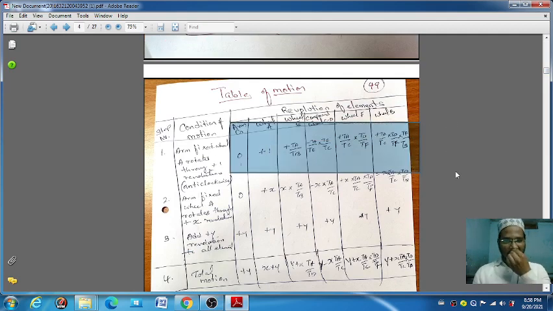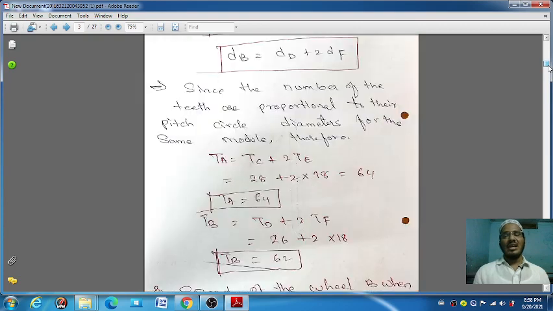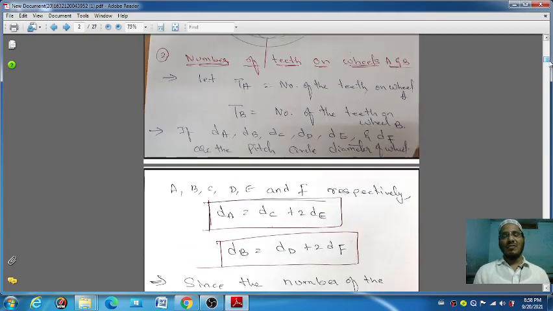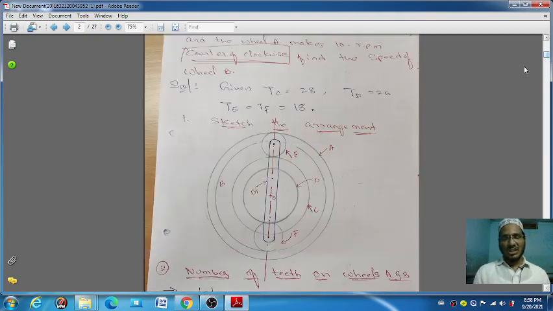The next is the compound wheel. The compound wheel is nothing but C and D. You can see here in the figure, C and D are on the same shaft. C and D are on the same point, so those two gears are a compound gear.